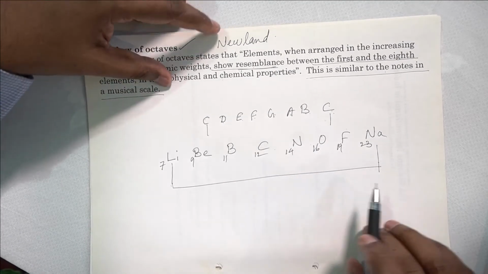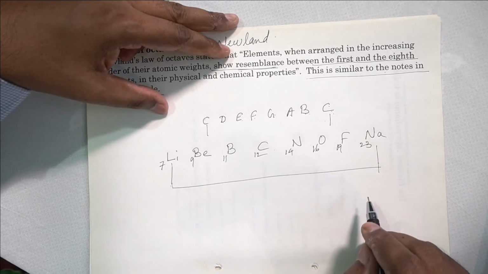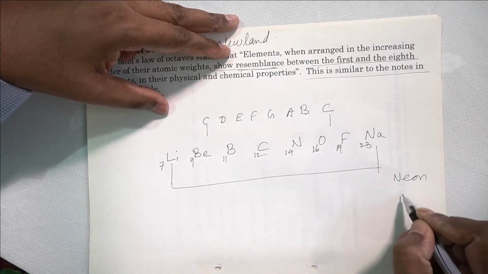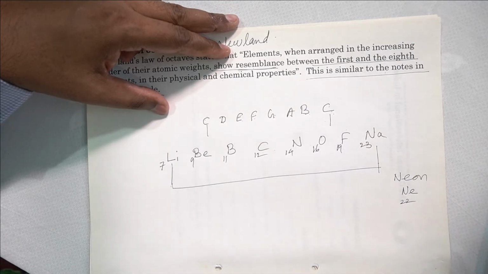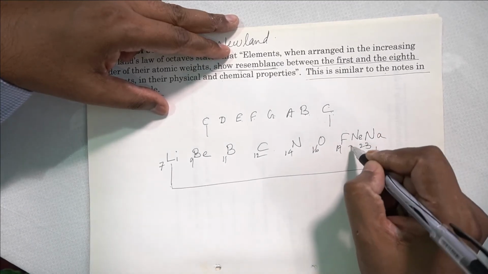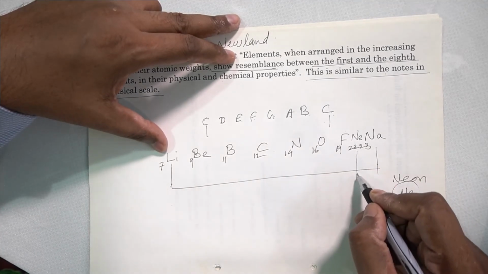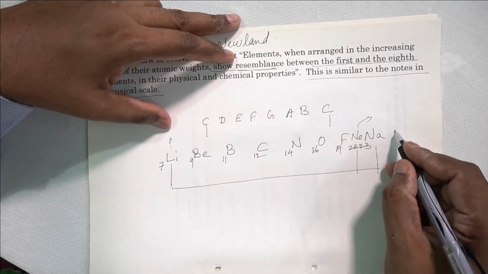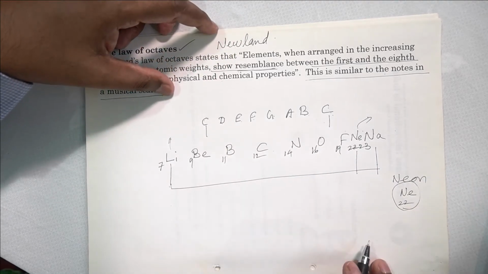Now what happened is, even though this is the same, there were problems when new elements were discovered. The next new element discovered was neon, with the symbol Ne, and its atomic weight is 22. Where will you fit this neon? Neon has to come between fluorine and sodium. Now what happens? The first element and the eighth element is this neon. Neon is a noble gas, as we all know. Lithium is a highly active metal. Sodium was also a highly active metal, so it was matching, but when the new element came, it was not fitting.